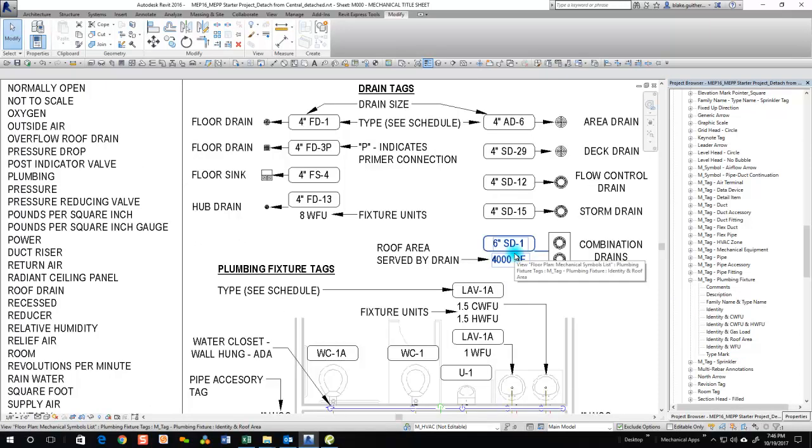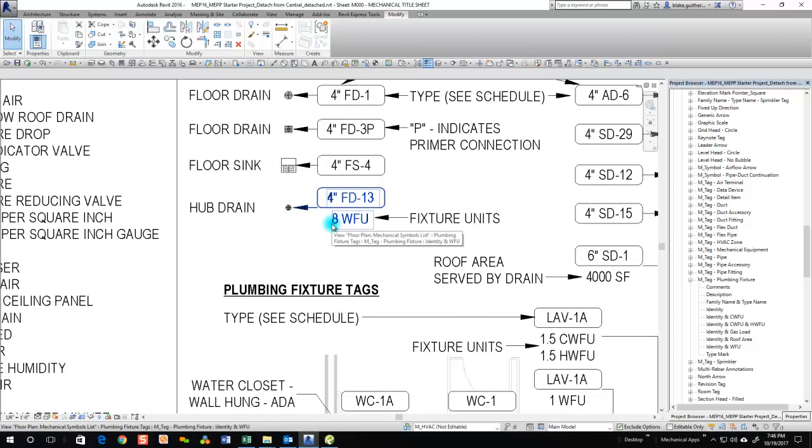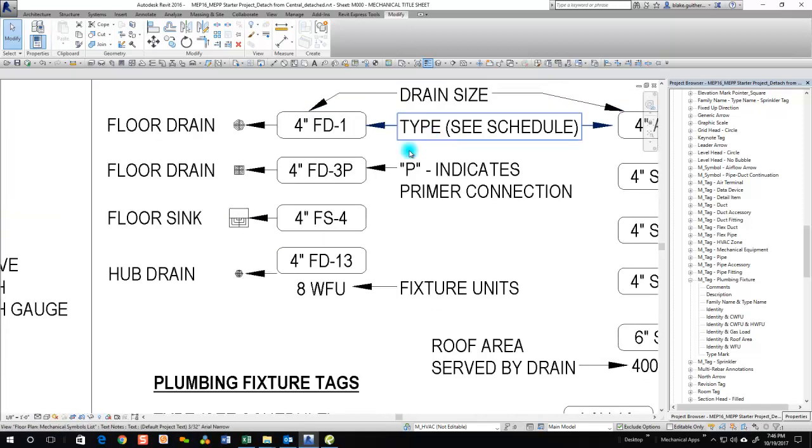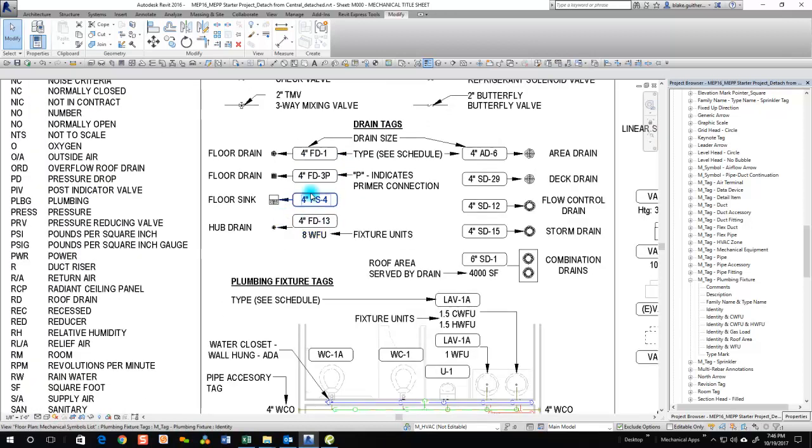So we can indicate area for roof drains. We can indicate fixture units for waste and vent riser diagrams. And we also have some functionality that'll include information for primer connections when that's necessary.